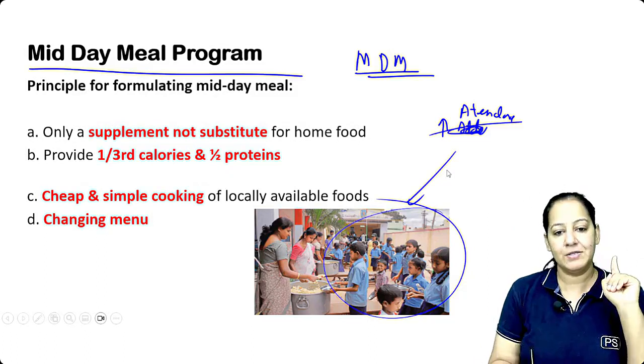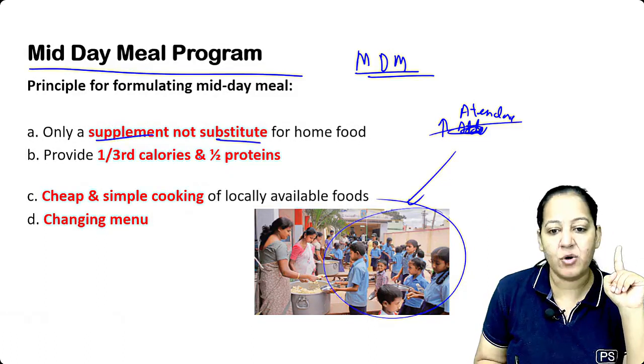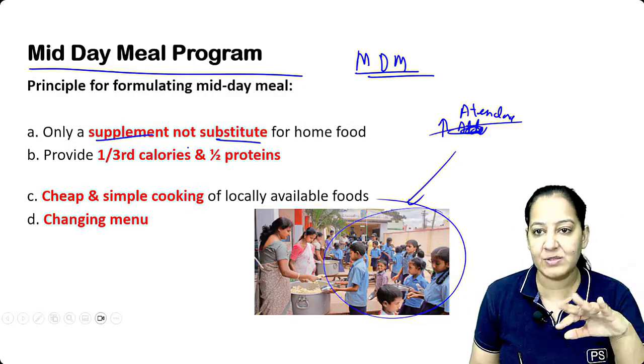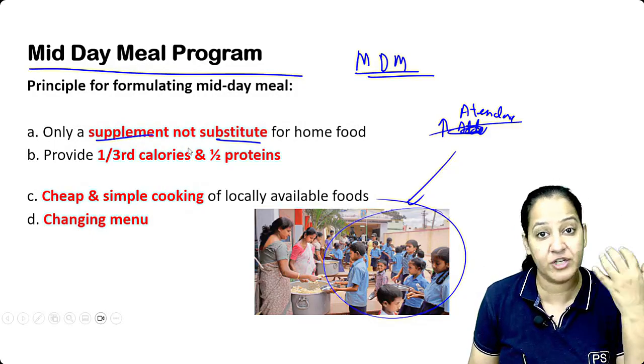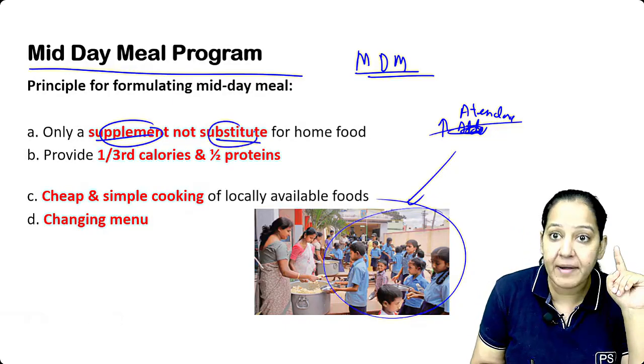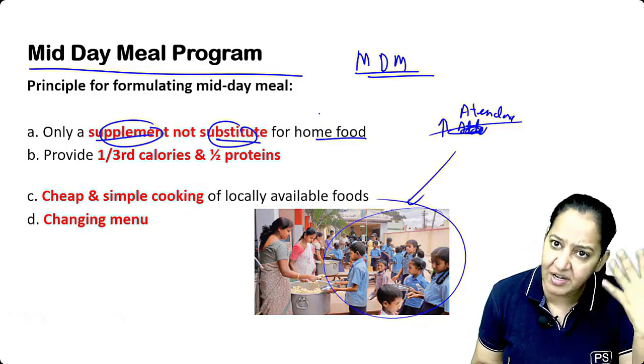Okay. So what is the criteria? Only supplement, not a substitute. The parents should not think that the food should be provided in the school and they should not give the tiffin box or the meal at home to the children. It is a supplement, not a substitute of the home food. Home food should be continued as it is. Additionally, the government is giving.